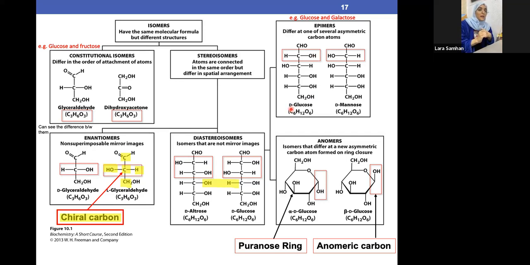I get your question. Basically, here D means it's on the right side, and in mannose it should be on the right side, but it's on the left side. Consider this as an exception. This is how it looks, but generally speaking, if the doctor wants to ask you about D and L, D is always OH on the right side, and L is always on the left side. Just don't bother yourself about this mannose thing. Clear?